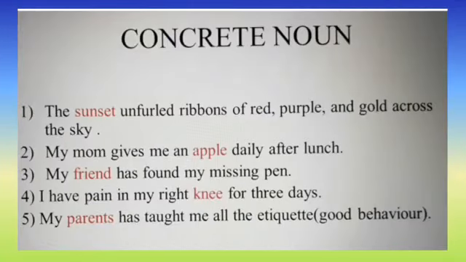So here are some examples for concrete noun. First one, the sunset unfolds ribbons of red, purple and gold across the sky. Sunset is a concrete noun. My mom gives me an apple daily after lunch. Here, apple is a concrete noun. My friend has found my missing pen. Friend is a concrete noun. I have pain in my right knee for 3 days. So here knee is a concrete noun. My parents have taught me all the etiquette. That is good behavior. Here parents are concrete nouns.